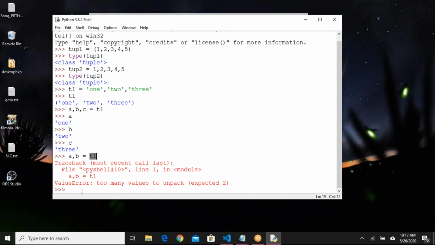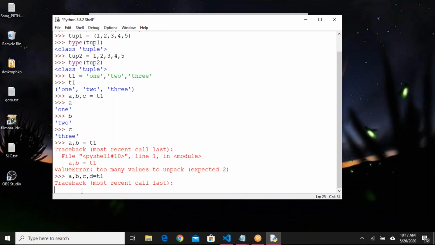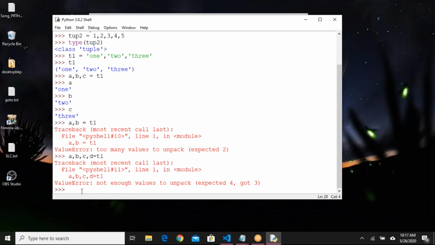If I say a, b, c, d equals T1, again it is giving me an error. Not enough values to unpack. It has fewer items compared to the variable count. So when you want to do unpacking, you have to provide the same number of variables as the number of elements available in the tuple.